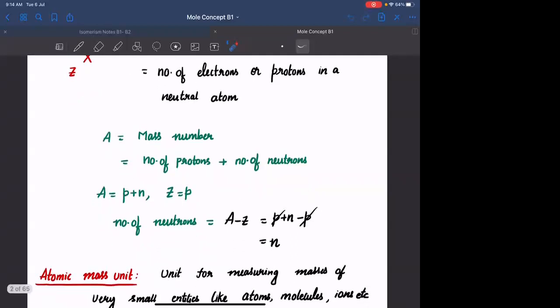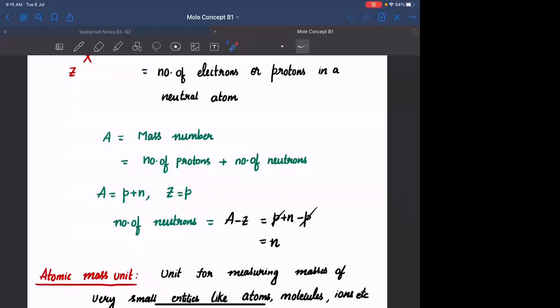What is atomic number? It is nothing but the number of protons or the number of electrons in a neutral atom. What is mass number? It is the sum of protons plus neutrons. So if I take the mass number as A equals P plus N, the sum of protons plus neutrons. Atomic number is the number of protons or the number of electrons. Here I am taking only the number of protons.